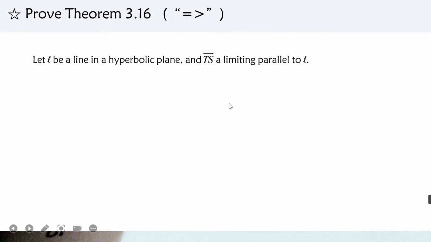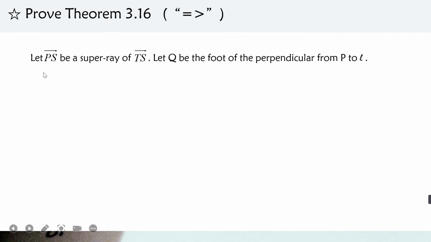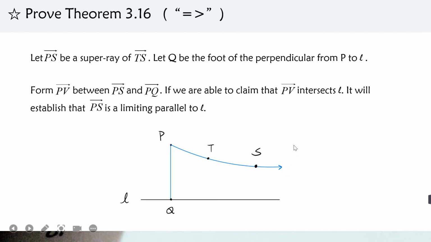First direction: let L be a line in a hyperbolic plane, and TS be a limiting parallel to L. According to Lemma 3.15, the subray of a limiting parallel ray to L is also a limiting parallel ray to L, so the subray of TS is also limiting parallel to L. Next, the superray. Let PS be the superray of TS, and Q the foot of the perpendicular. We can form a PV between PS and PQ. If we can show that PV intersects line L, then we can say that PS is limiting parallel to L.